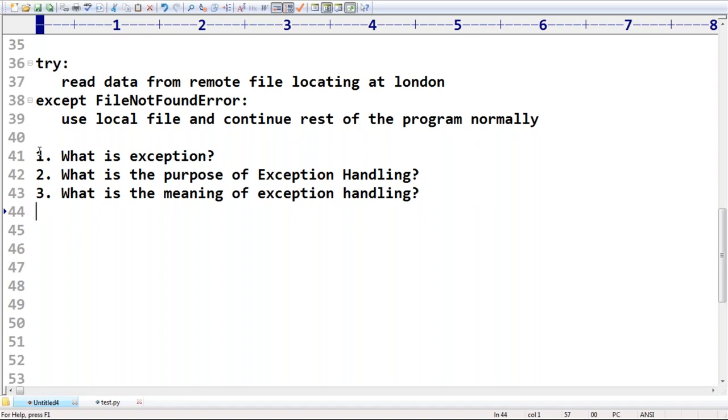Okay, that's all. This is the basic introduction: what is exception, what is the purpose, and what is the meaning of exception handling, right?